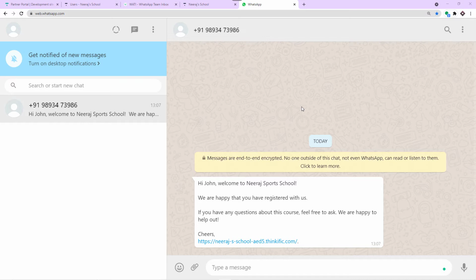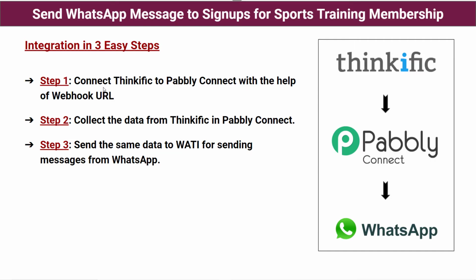So basically, this process involved 3 easy steps. And let me just give you a perspective how these 3 easy steps look like. Okay, so these are the 3 easy steps where you can integrate Thinkific to WhatsApp. I repeat this again, just in 3 easy steps, you are going to send the data from Thinkific to WhatsApp. Now we have the step 1, that is connect Thinkific to Pabbly Connect with help of webhook URL. Now this step is very easy.